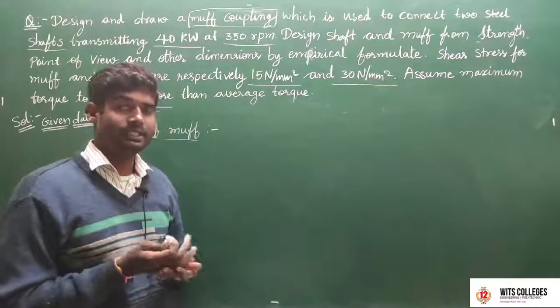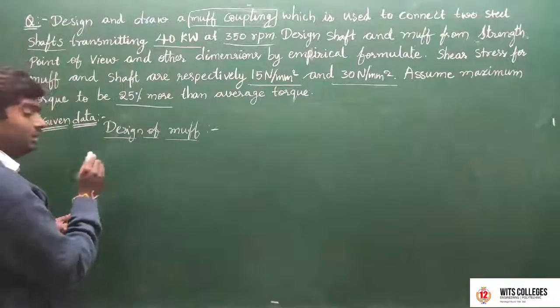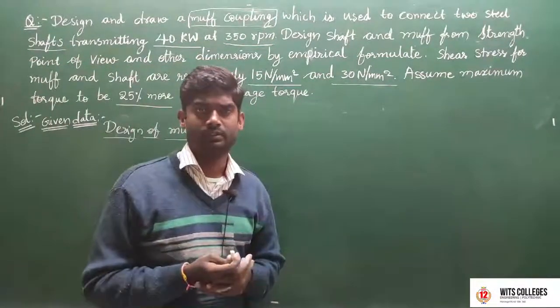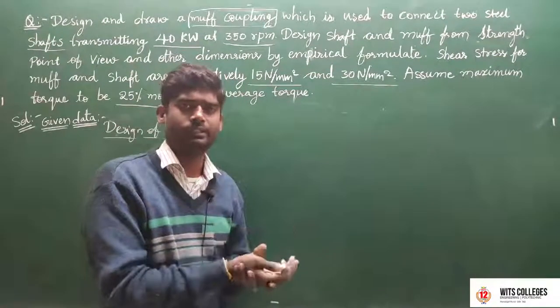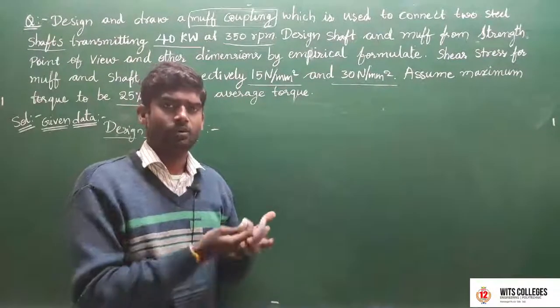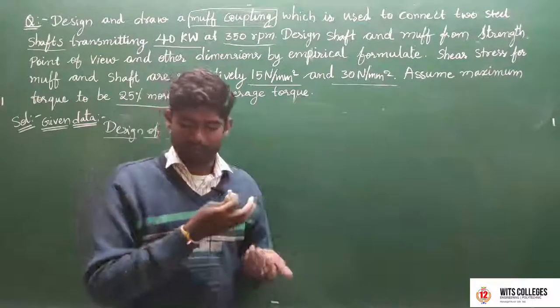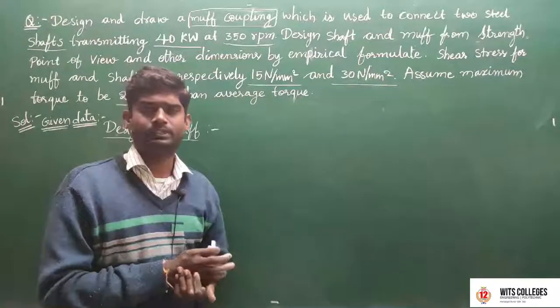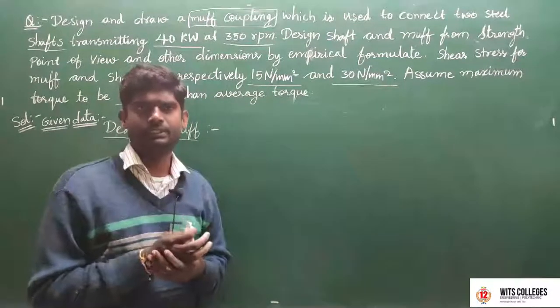The inner diameter of the muff is denoted by small d, and it is equal to the shaft diameter. The outer diameter is denoted by capital D, and by the standard proportions it is 2d plus 13.